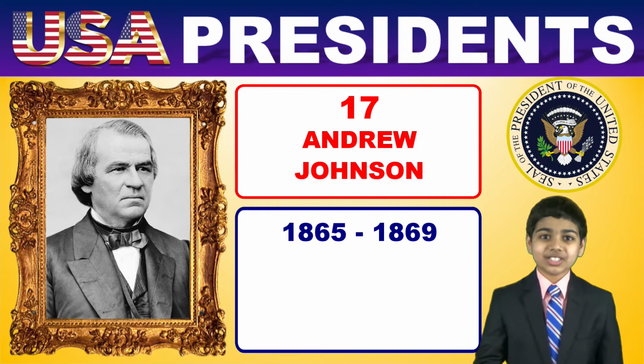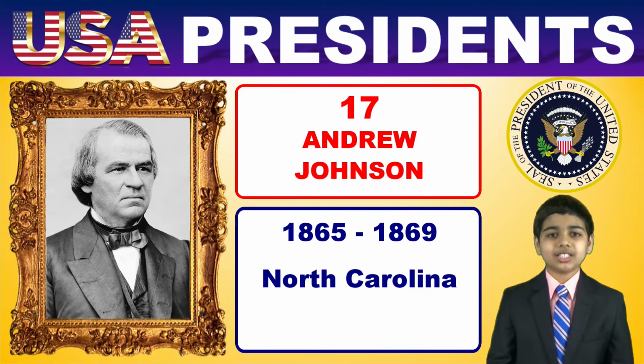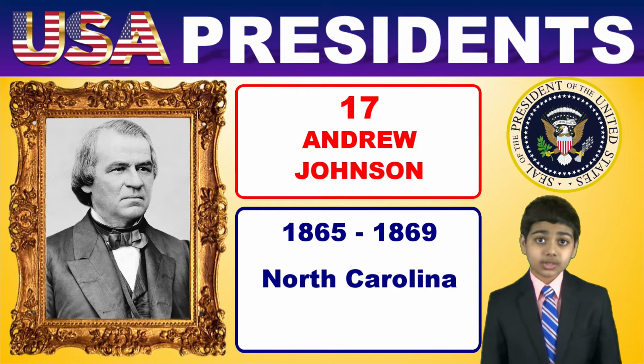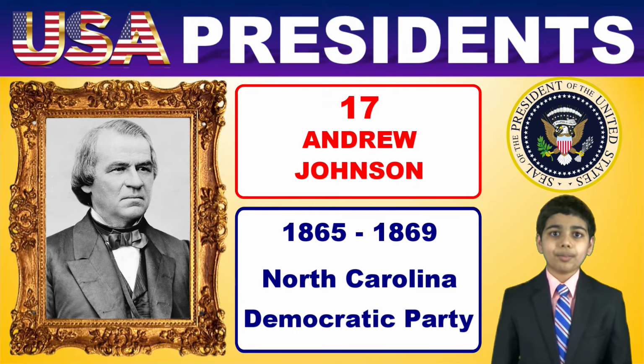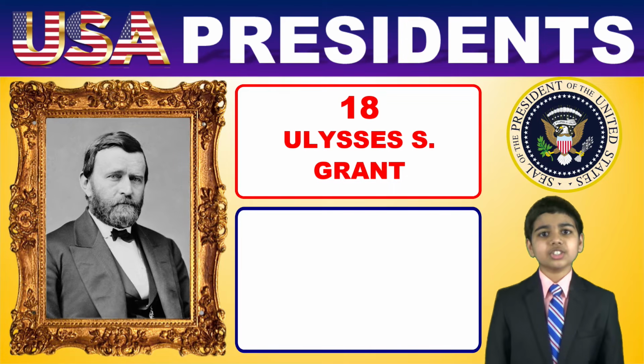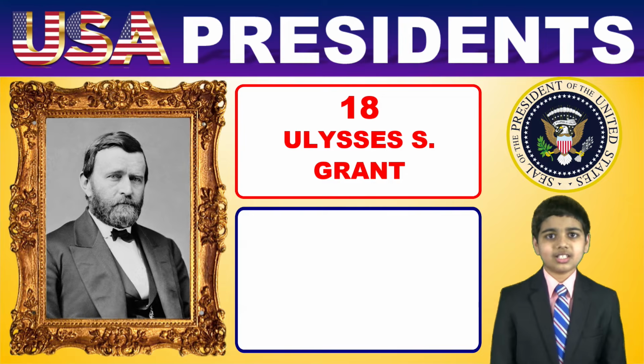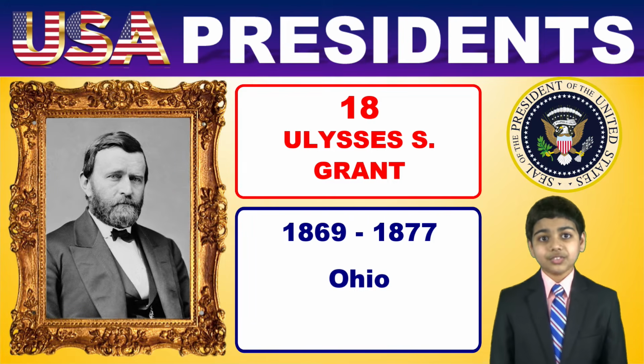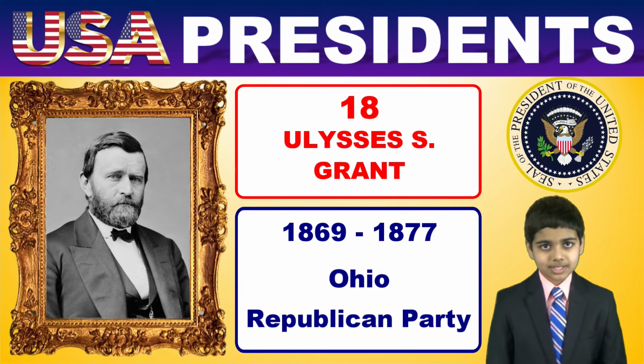Now, President Johnson was born in North Carolina, but he moved to Tennessee. Johnson was elected as vice president with Lincoln through the Democratic Party. Yeah, the Democratic Party. And next, Ulysses S. Grant is the 18th President of the United States, and his term was from 1869 to 1877. He was from Ohio and was affiliated with the Republican Party.